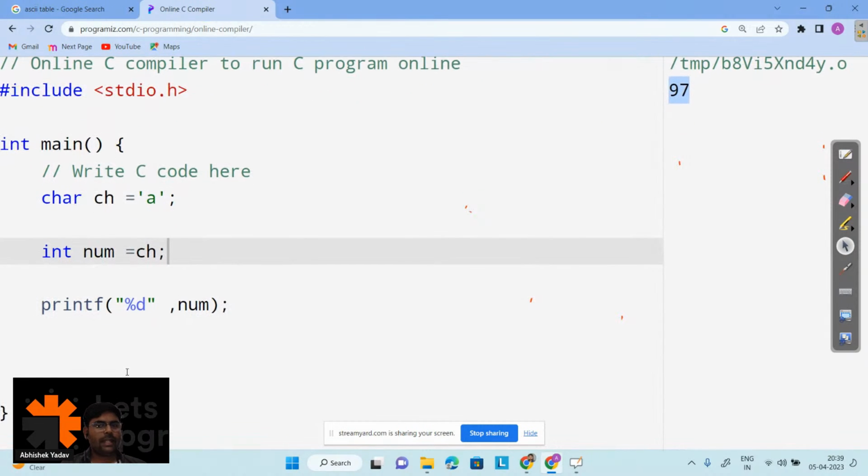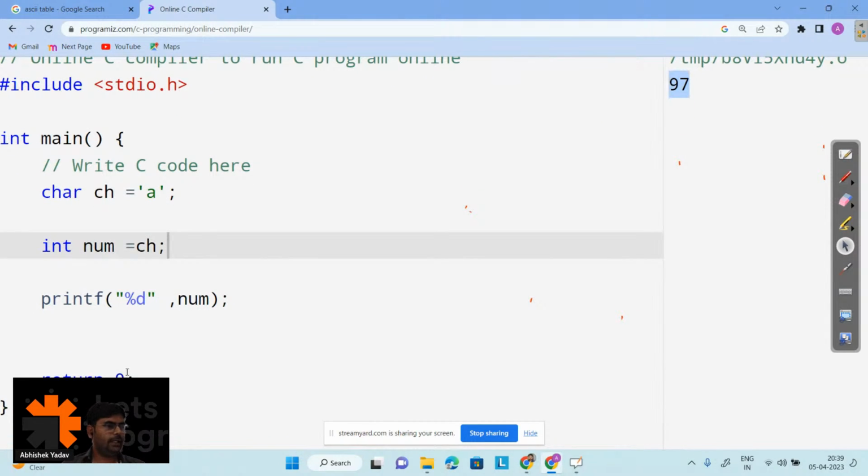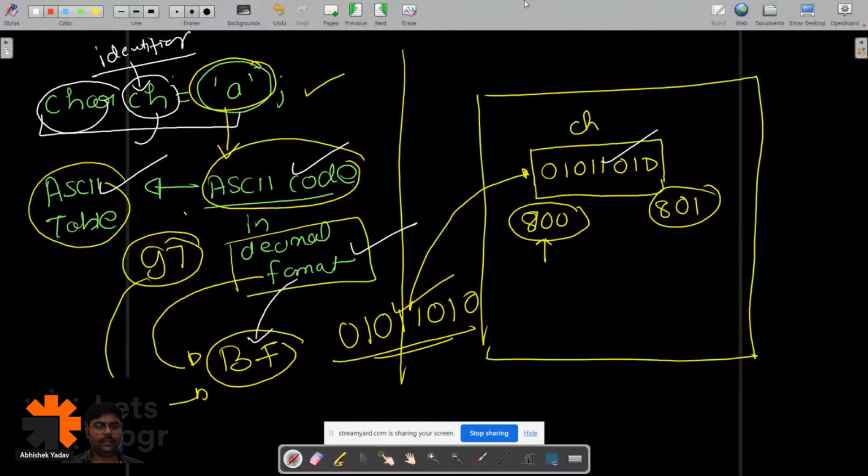So why am I getting 97 on the output screen? Anyone? Error? No. So we are getting 97 on the output screen, right? It is clear, right? How? Santini has asked, hey, how are we getting 97 on the output screen? So let's try to understand that part also.